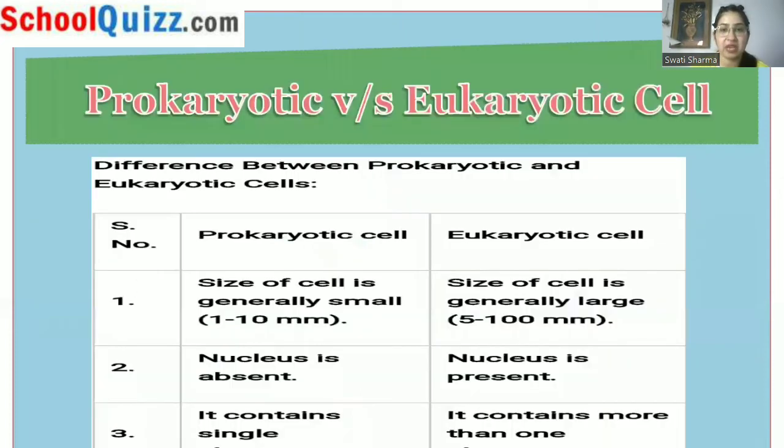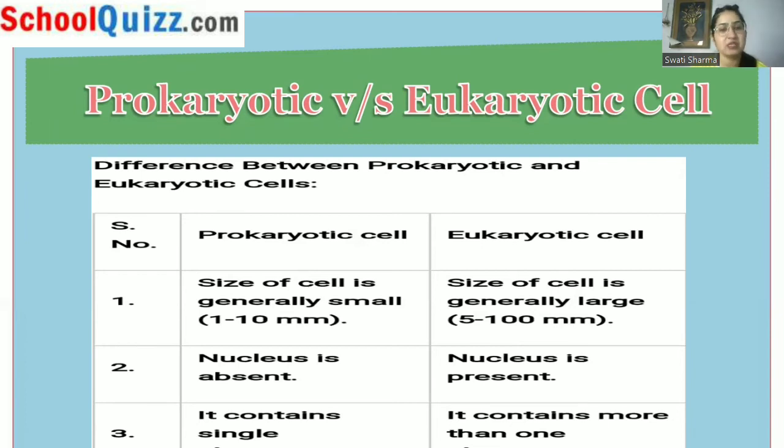Now we can see from a broader perspective what all are the major differences. If we talk about the size, the size of the prokaryotic cell usually lies between 1 to 10 millimeter only. This small size is that of the prokaryotic cell. Whereas if we talk about eukaryotic cells, the size is generally large, which lies between 5 to 100 millimeters. The nucleus is absent in case of prokaryotes, whereas nucleus is present in case of eukaryotes. A single chromosome is present in prokaryotic cell, whereas in eukaryotic cell, more than one chromosome can be present.